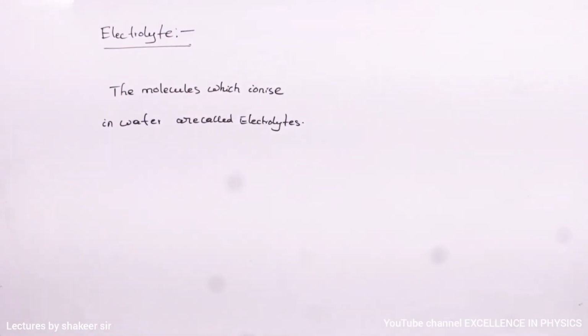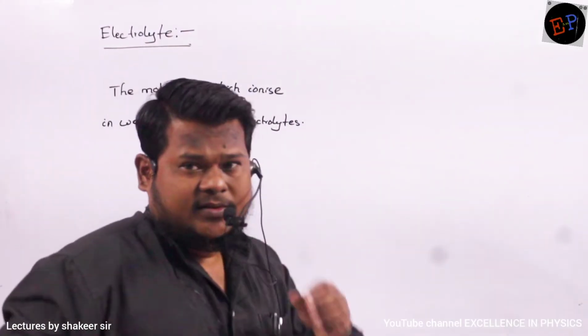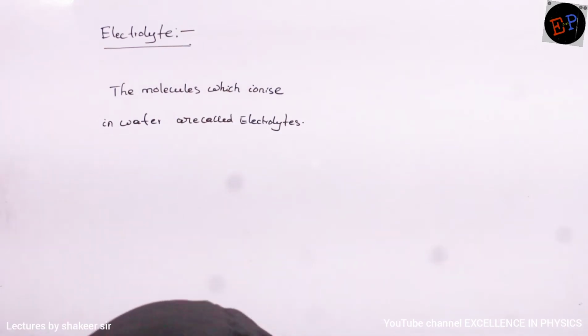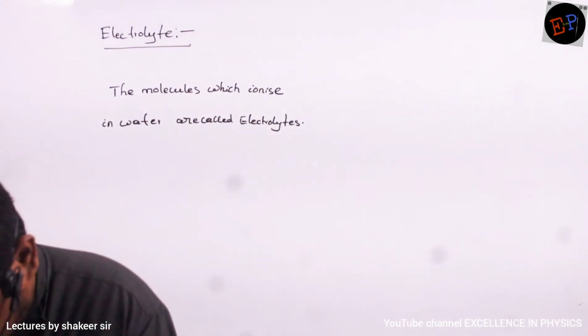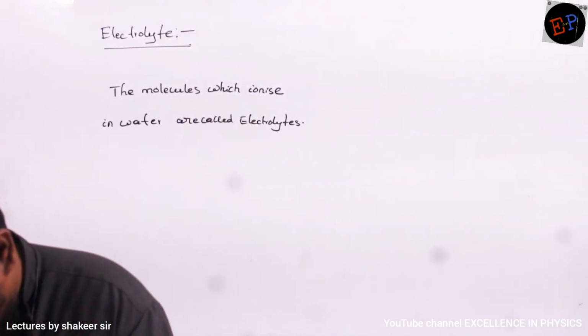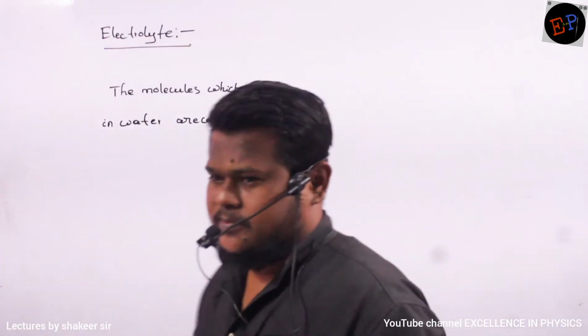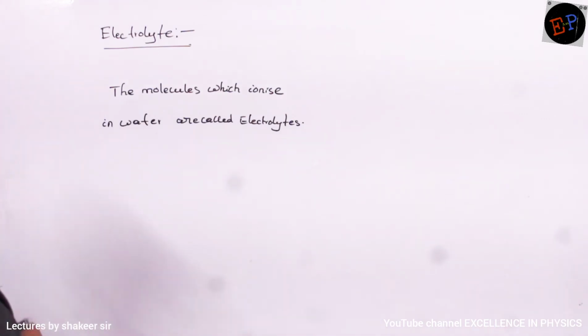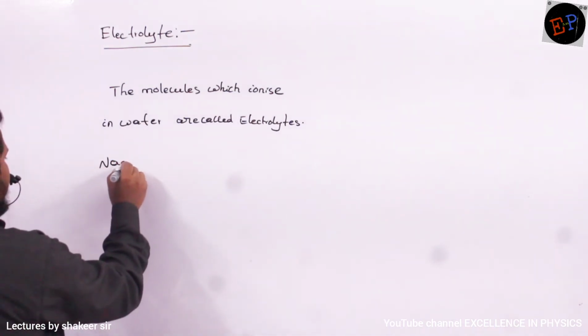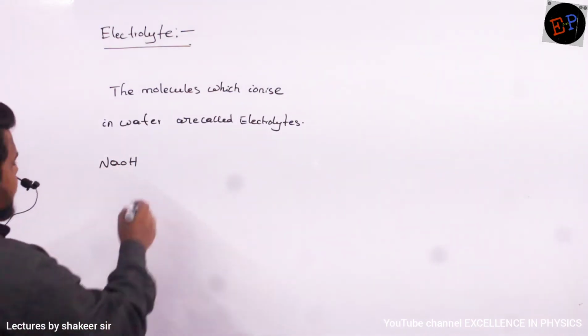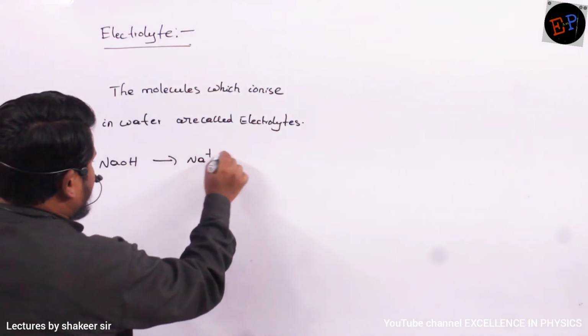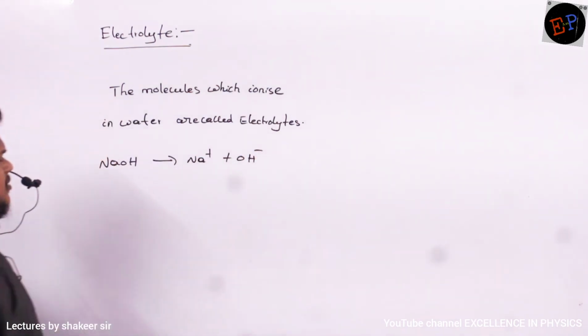Okay, so the next topic which we are studying is electrolytes. So what is meant by electrolyte? Which gives ions when they are placed in water is called an electrolyte. Clear? For example, if I take NaOH and put it in water, then it ionizes into Na plus and OH minus. So this is an electrolyte.